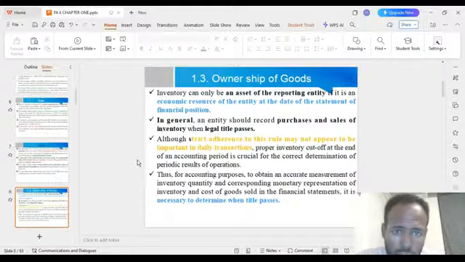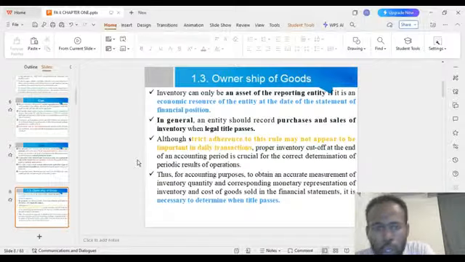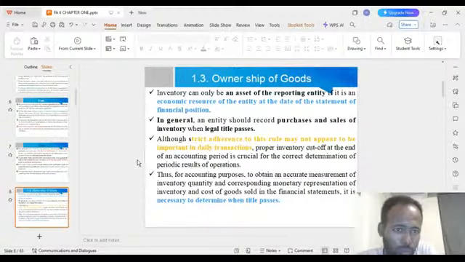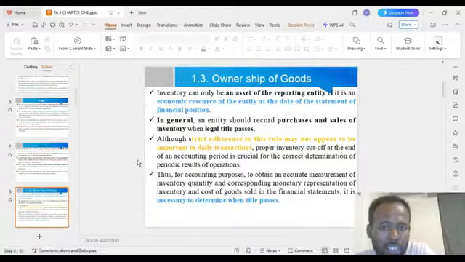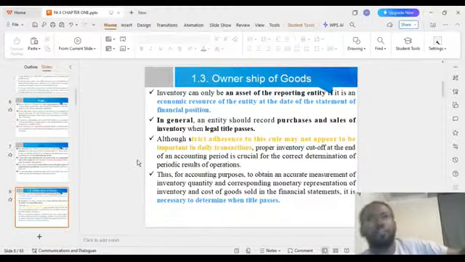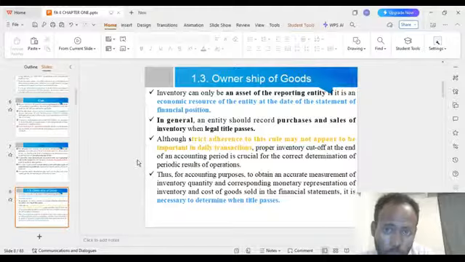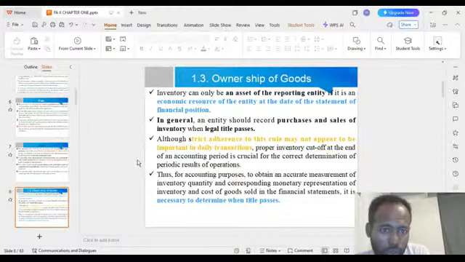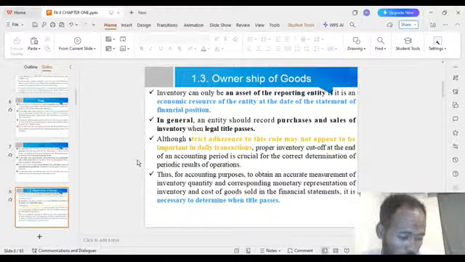The other one is ownership of goods. Who is the owner of these materials? Who owns these goods? Inventory can only be an asset of the reporting entity. When we say inventory, it is an asset of the reporting entity if it is an economic resource of the entity as of the date of the statement of financial position.